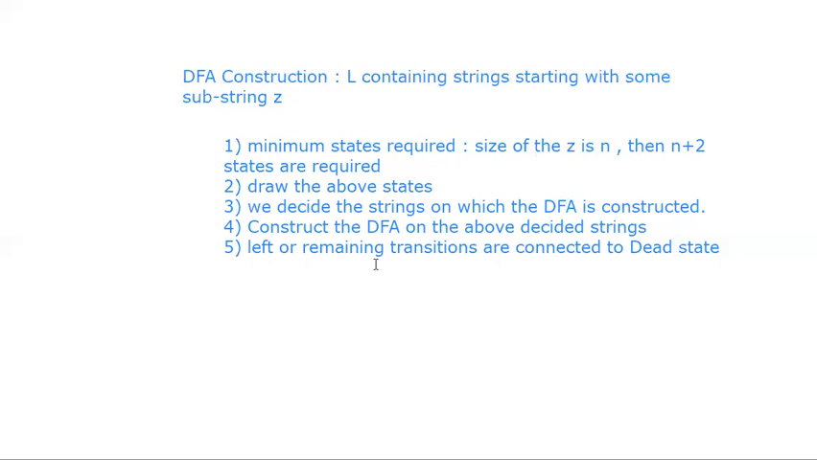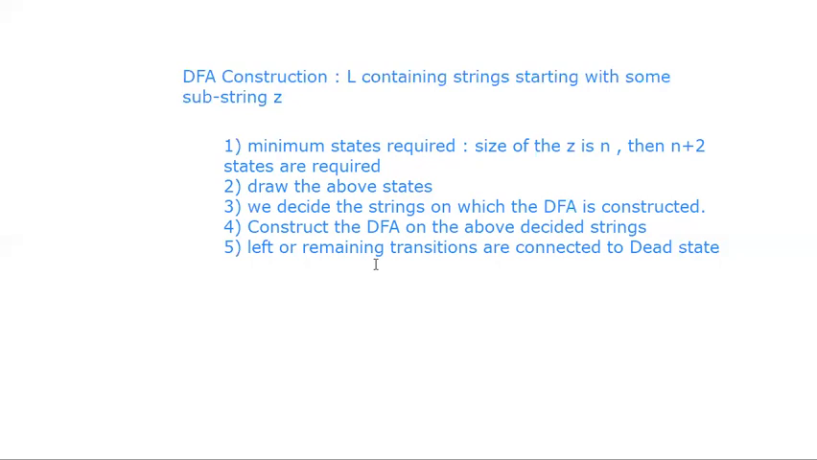And if remaining transitions are there, then we need to connect all the remaining transitions to the dead state, not to the initial state as in the ending with case. In the ending with case, we simply and blindly connect all the remaining or left transitions to the starting state. Here we are going to connect all the left transitions to the dead state.